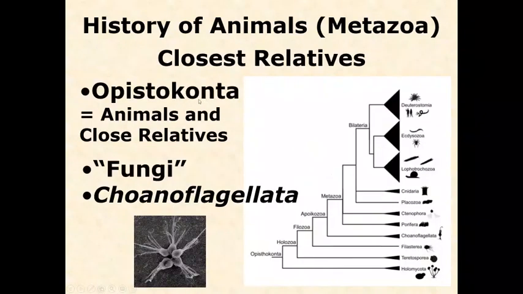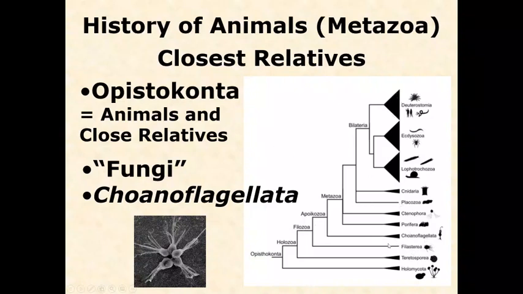So the Opisthokonta includes metazoa and their very close relatives. And depending on who you talk to, this might vary a little bit. The most recent summary, which we'll read for next Tuesday's class, includes four groups: the choanoflagellates, Phylasteria, Teratosporia, and Holomycota. There are lots of larger groups. Again, this is really complicated. We're going to simplify it for you, so you don't need to memorize all of this.